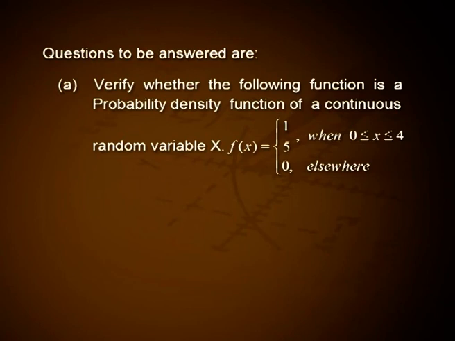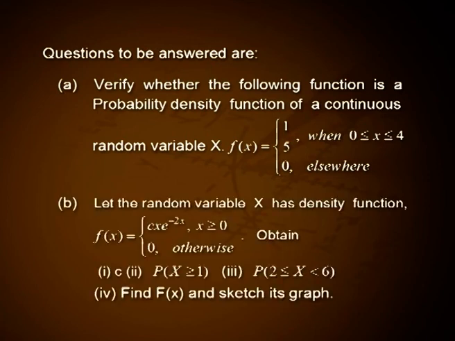Questions to be answered are: 1. Verify whether the following function is a probability density function of a continuous random variable x. F of x is equal to 1 by 5 when 0 less than or equal to x less than 4 and equal to 0 elsewhere.